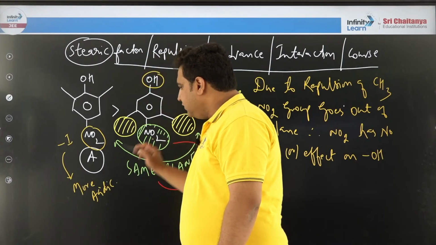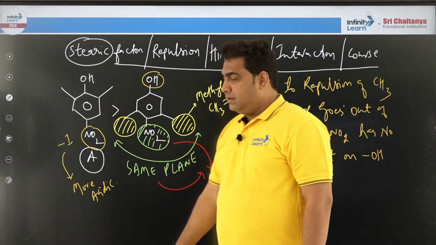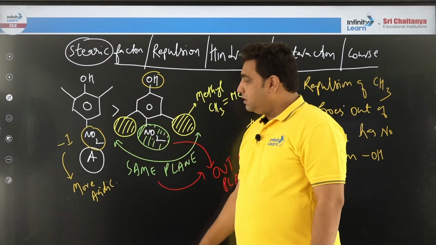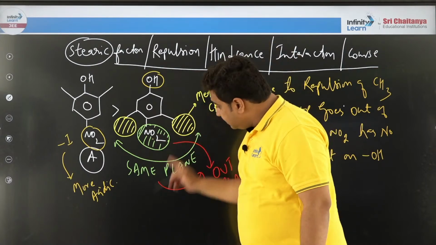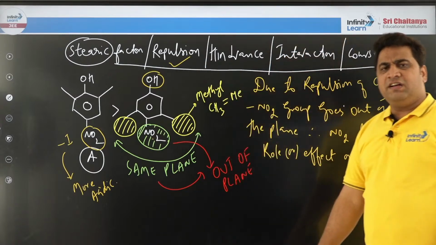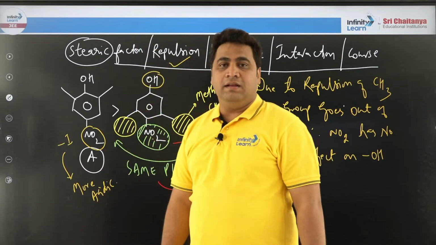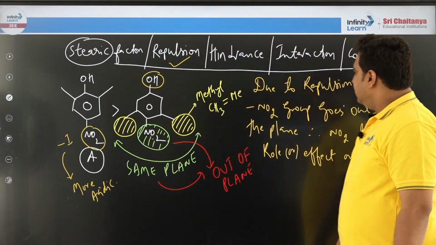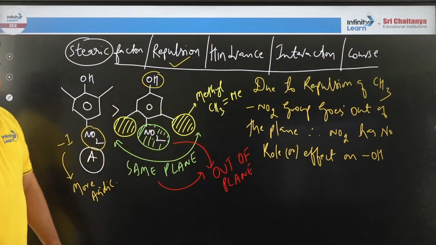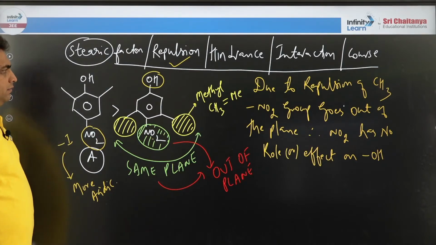Got it all of you? So here you can see, this example has no issue, minus I directly we can say, but here though the same minus I group is there, it is not acidic in nature because of the repulsions, and this repulsion is nothing but called the steric factor. So is steric factor good for acidity? No, it's bad. It's a villain. It is negative for acidity. So I hope you got another factor for acidity. So please copy this. I will go for our next factor with examples.